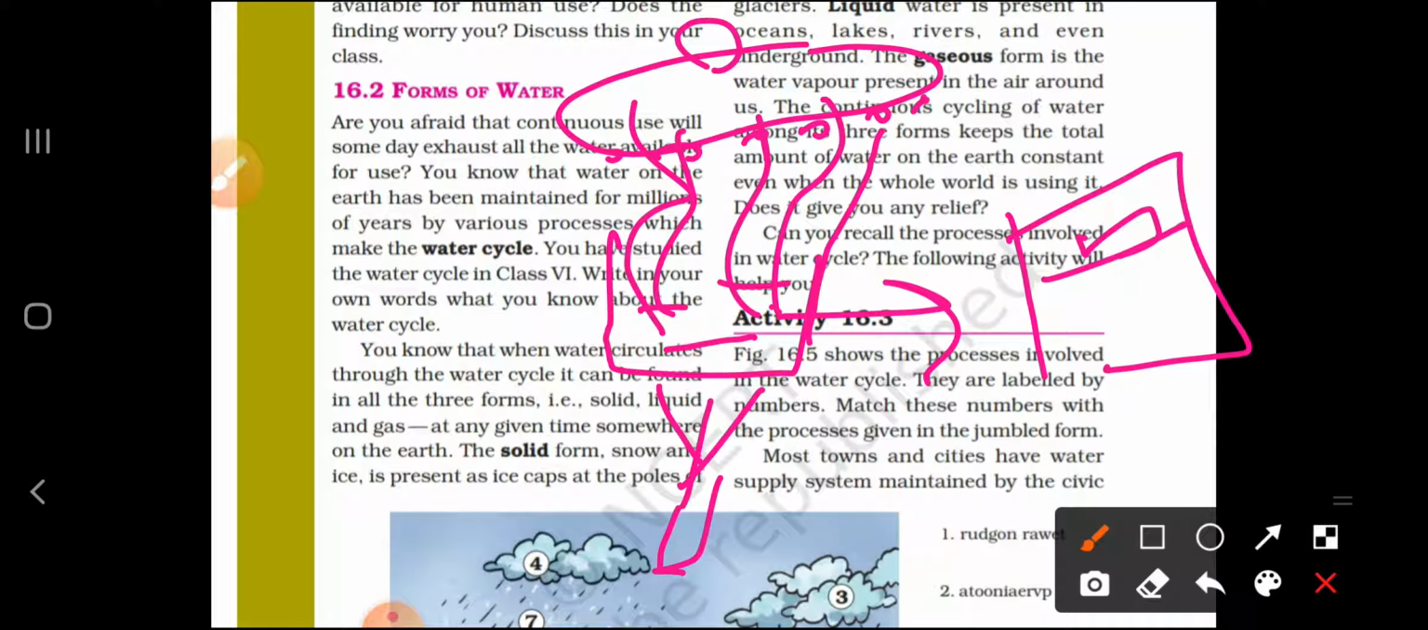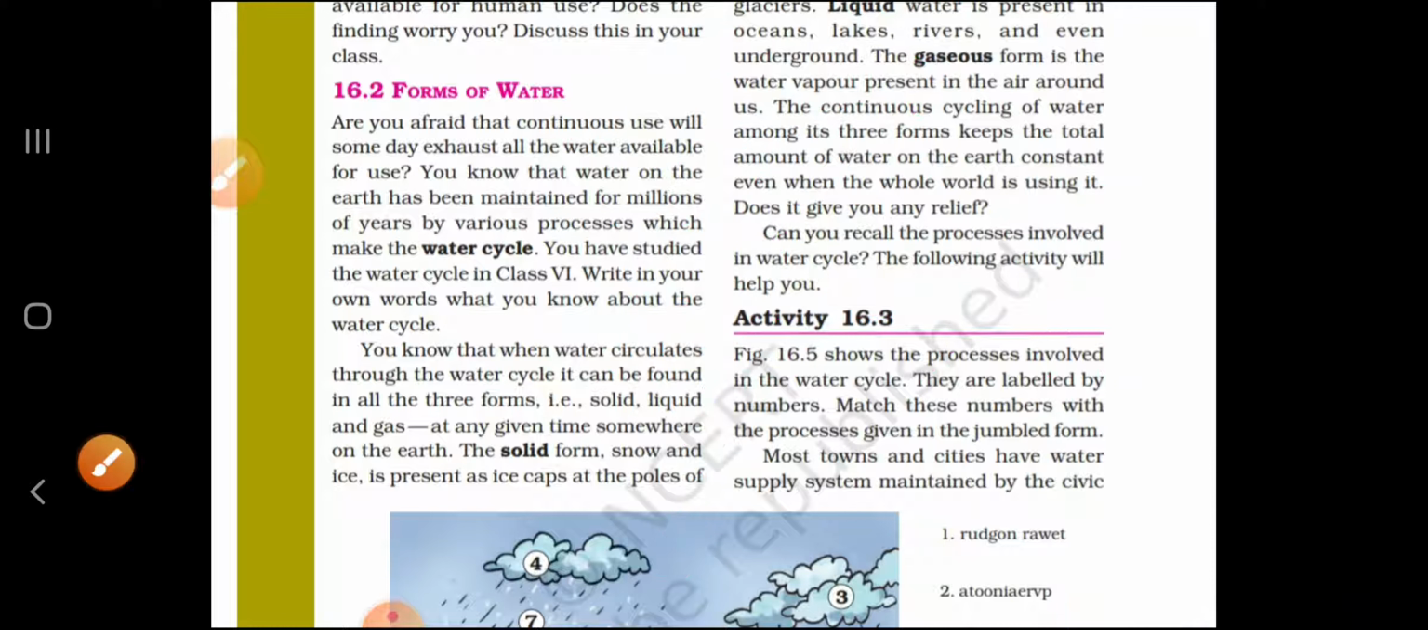Okay, so the solid form means when we are talking about snow, glaciers and all, everybody of you has seen that. Like in winters you can see snowfall, you have seen that. Fine. In liquid you can see, take the example of river, pond, ocean, lakes, these are all examples. And vapor, water vapor, is present in the air, because when the water vapor comes, since it is very light in weight, it goes to the atmosphere. Clear? Now let's read what is written in your NCERT.